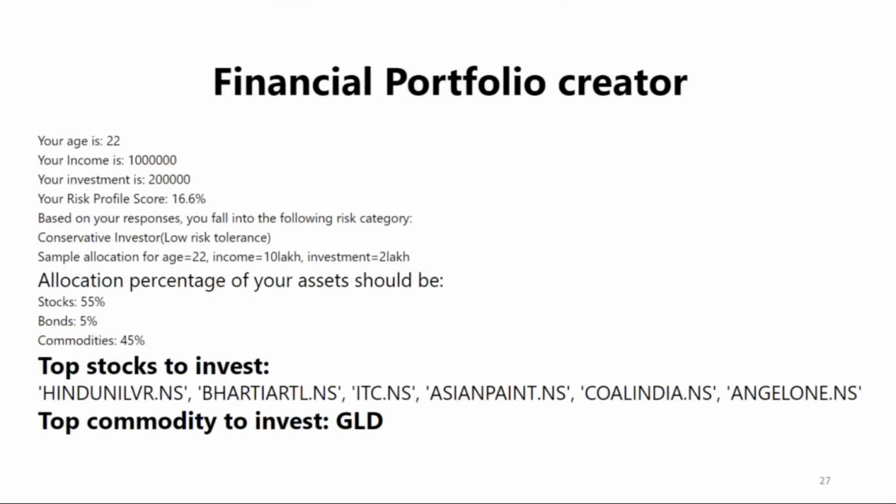This is the output of the financial portfolio creator: the allocation percentage of the assets, the percentage allocated to stocks, bonds, and commodities, and the top stocks and top commodity to invest in, such that the returns are maximum.